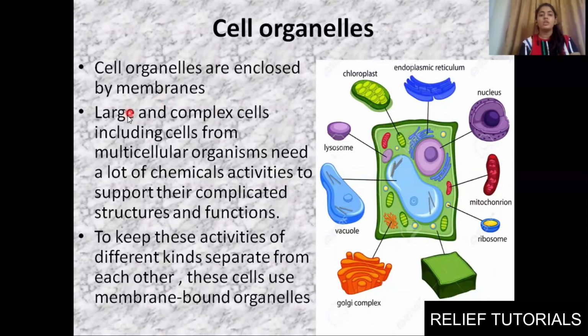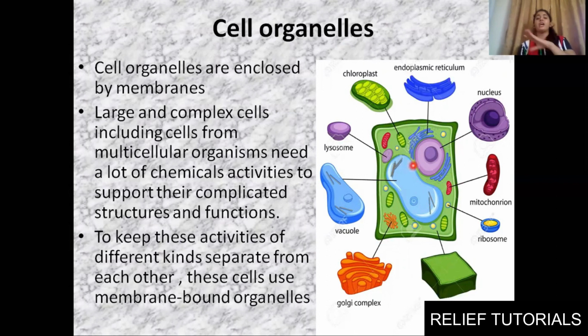Clear? So large and complex cells, including cells from multicellular organisms, need a lot of chemical activities to support their complicated structures and functions. To do those activities, they require cell organelles. The combination of all these cell organelles in a membrane will form a single cell.